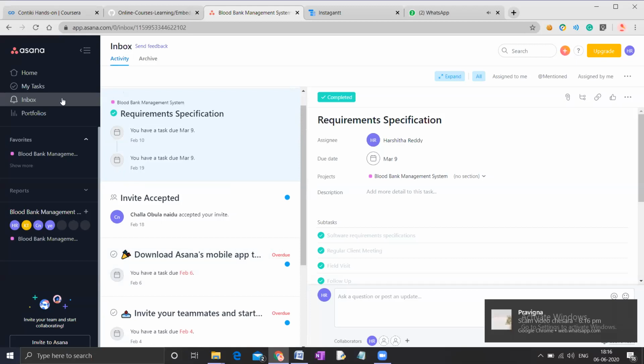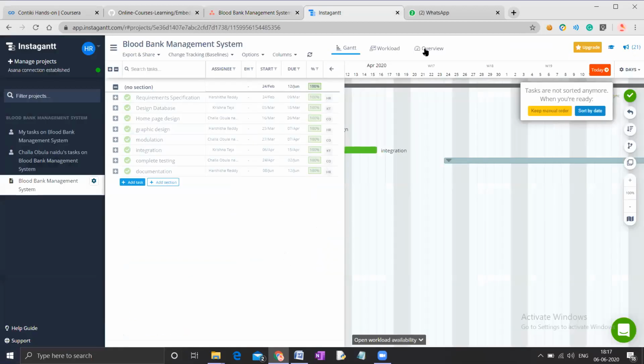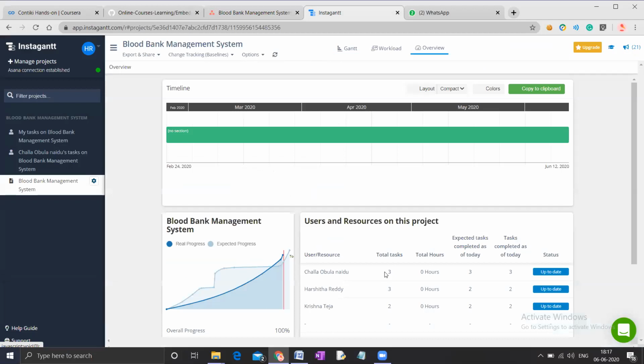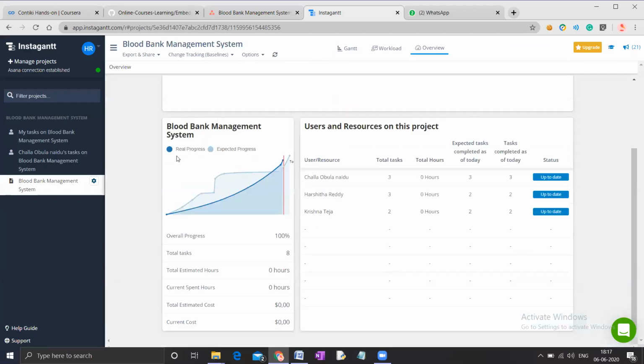And then coming to the Gantt chart, here you can see the overview of the project. In the overview of the project, you can see the real progress, expected progress, and the critical time. So you can see that all the status of the project is up to date. The total tasks assigned to each member of the team can be seen here.